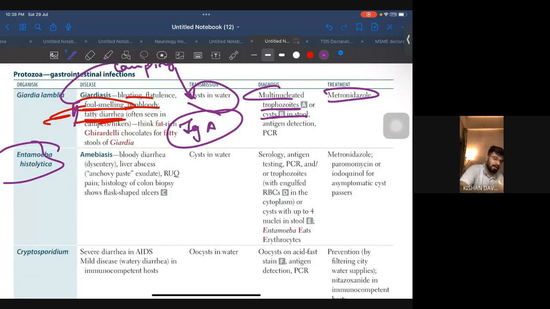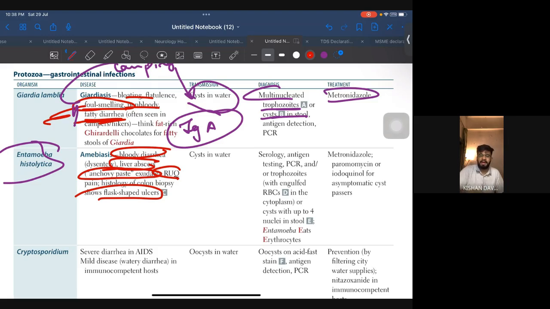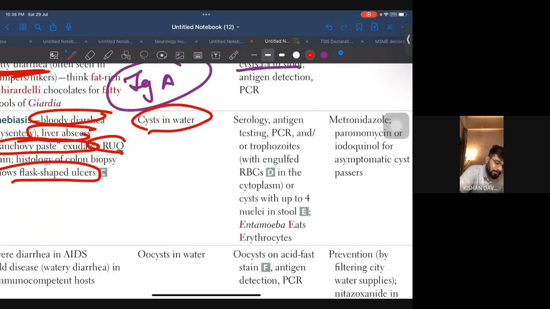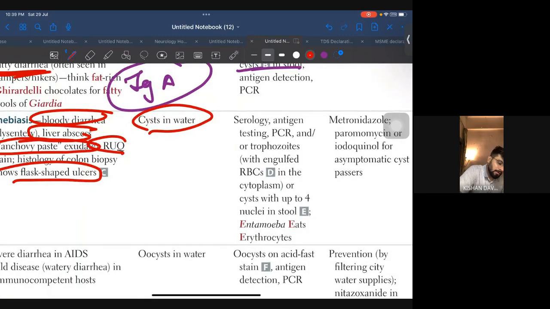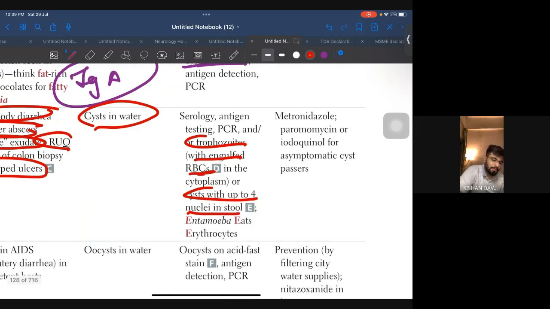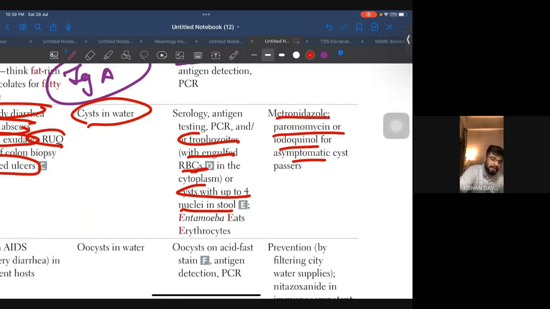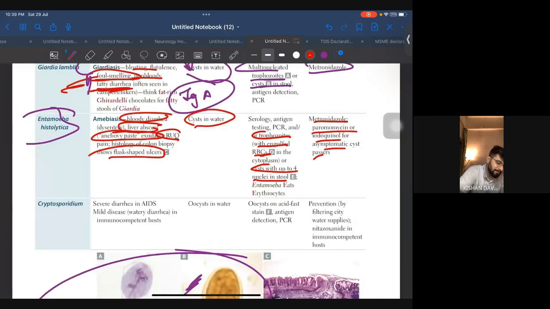Entamoeba histolytica, very important. Few important lines are anchovy paste, right upper quadrant pain, flask-shaped ulcers. It is bloody diarrhea, pain in the liver, right upper quadrant means liver. Flask-shaped ulcers, anchovy paste, you have to remember. Again, cysts in water. Now see, trophozoites with engulfed RBCs or cysts with up to 4 nuclei in stool. Treatment is metronidazole, you will have to remember this treatment. Okay, let's just see the image.